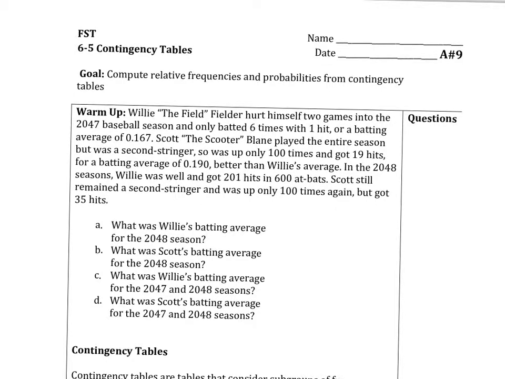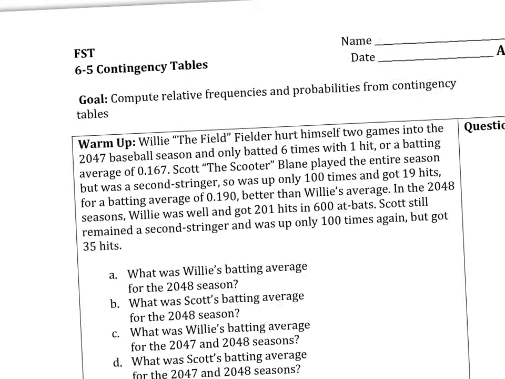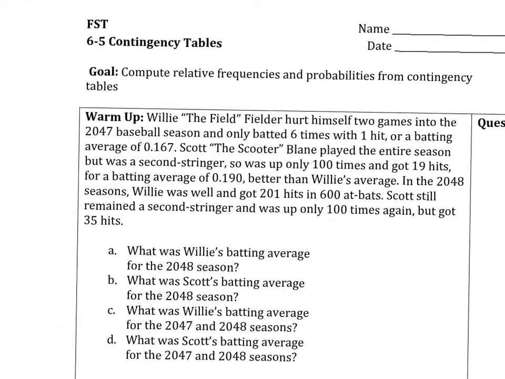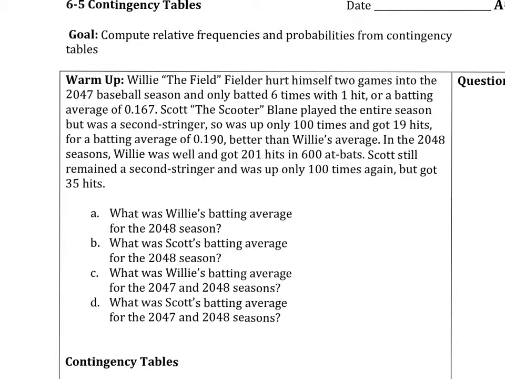All right, welcome to 6.5. We're going to be comparing relative frequencies and probabilities from contingency tables. So first you need to know what those are, which we'll get to in just a moment. But here, we're for a warm-up.